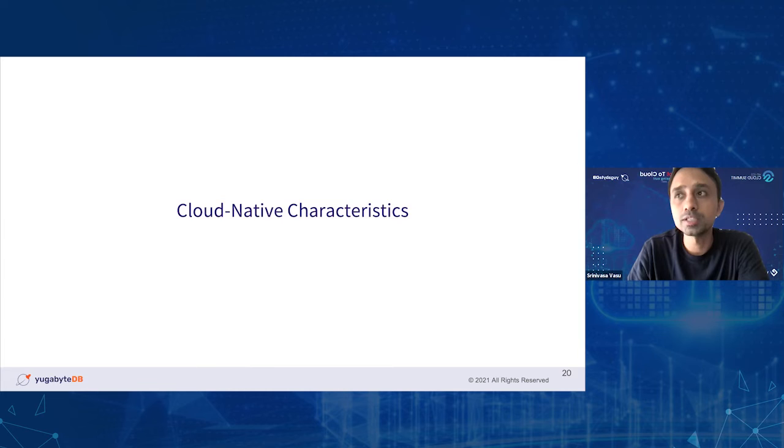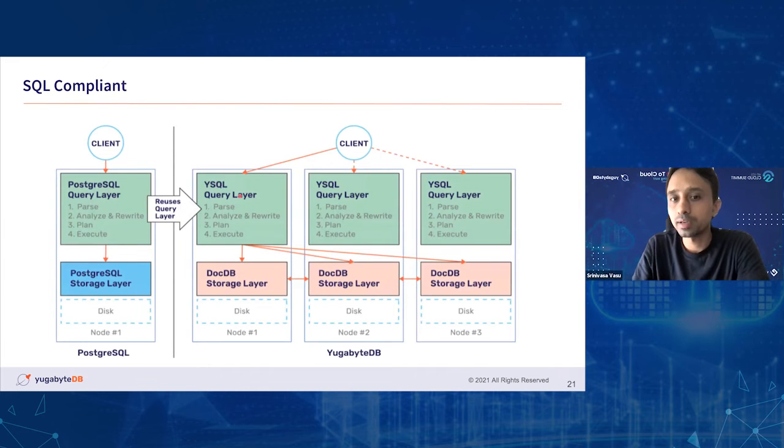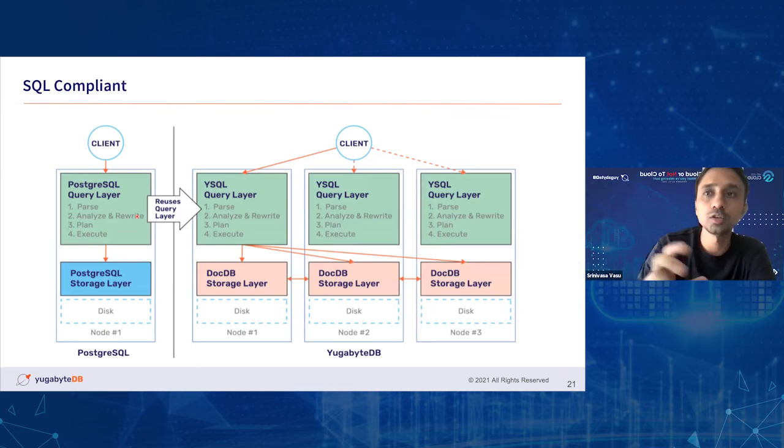And especially just to look at the cloud native characteristics from a database standpoint. This is primarily on the server side of things. What are the characteristics, or rather the features, being built into the product itself, right? As I said before, it's SQL compliant. Just to compare and contrast the YSQL API with a traditional Postgres system: in the case of Postgres, you have a query layer and a storage layer. That's a single node system.